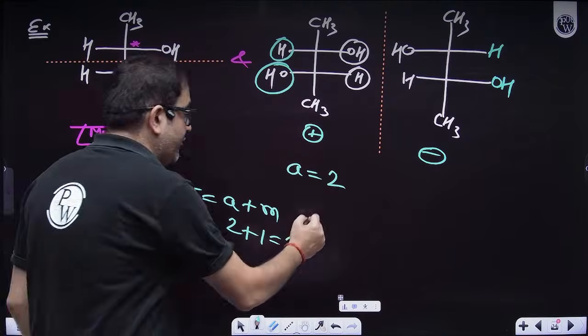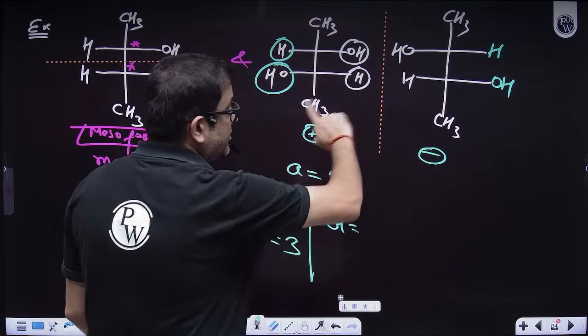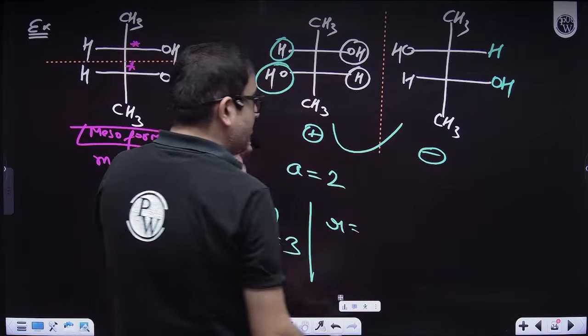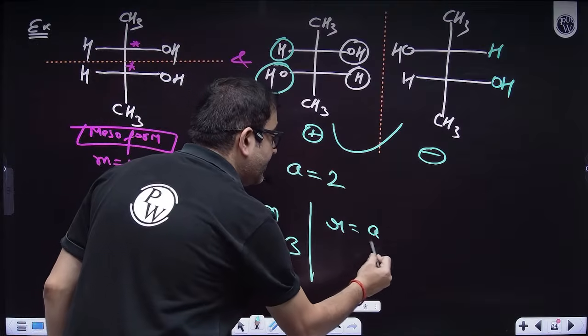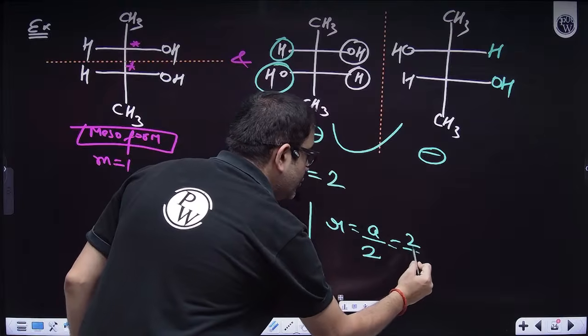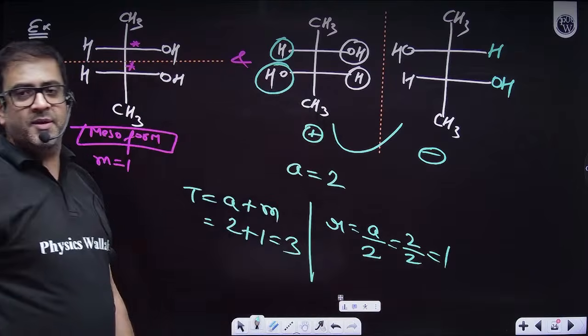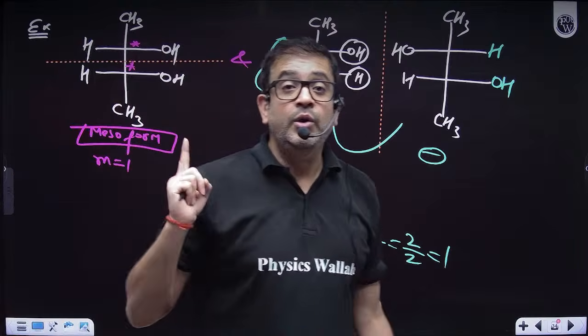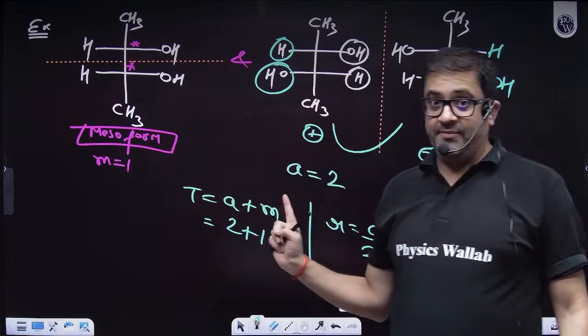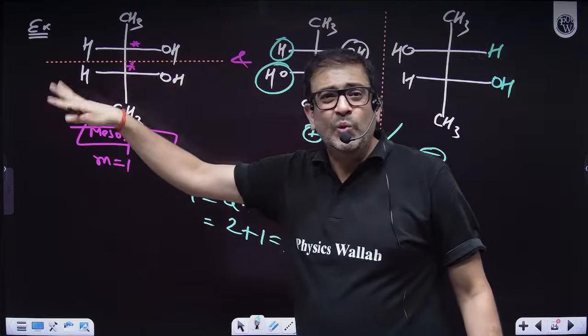What will be the number of racemic mixtures? A racemic mixture is one mixture. If I have an equimolar amount of both, that means I have one racemic mixture. So optically active by 2, as in 2 by 2, which is 1, is my racemic mixture count. So I hope everybody is clear. Doing it with 1 is easy, doing it with 2 is easy.